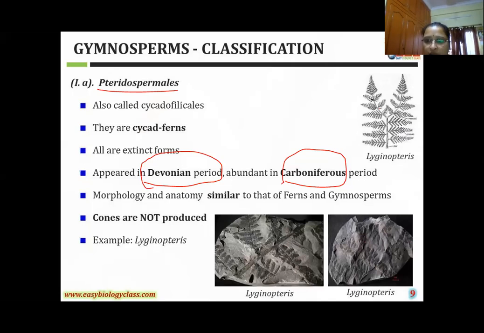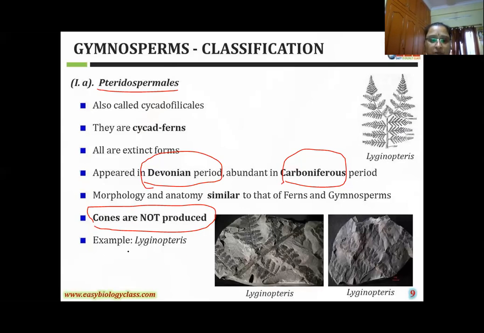This is a plant body. In this plant body, see here, both are fossils. This is a rock. On the rock, two impression-type fossils are there. These are the stem system and leaf system. Here, morphologically and anatomically similar to ferns and gymnosperms. Ferns meaning pteridophytes, some pteridophytic characteristic features are also found in this order. And cones are not produced in this order. Very, very important, girls, cones are not produced in this order.